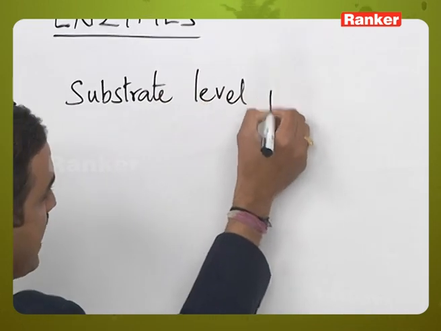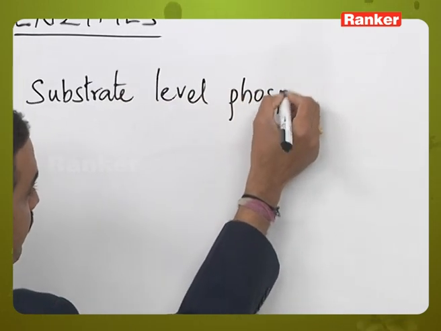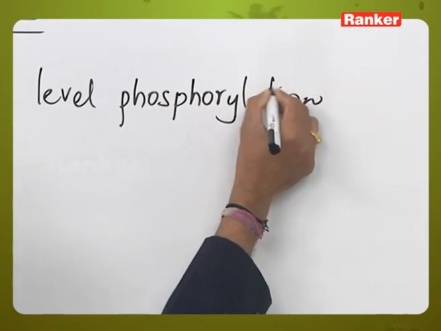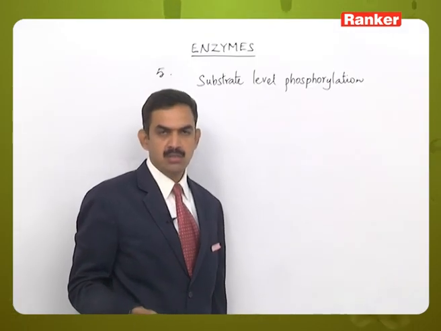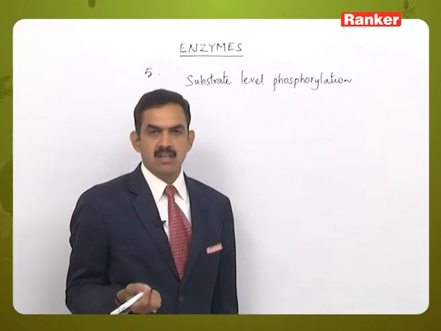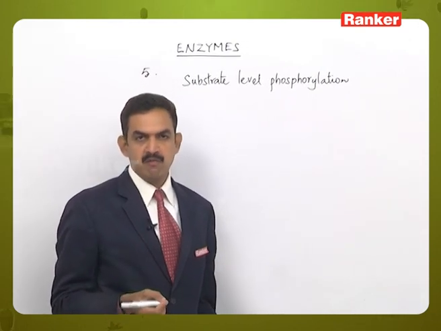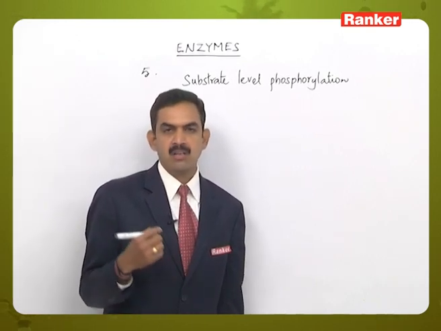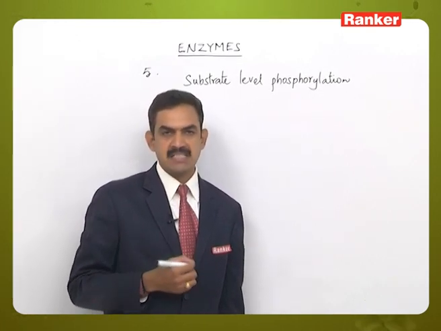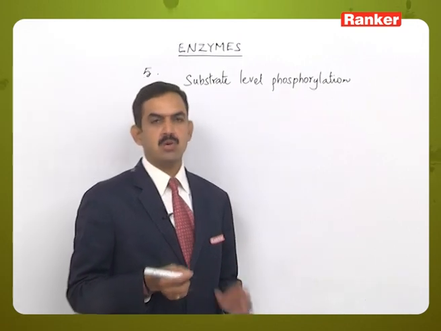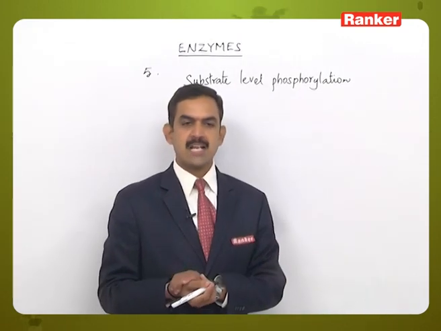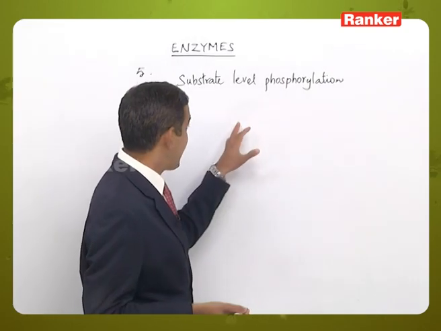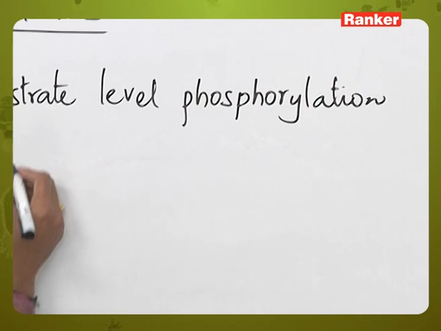Substrate level phosphorylation means the formation of an ATP molecule directly involving the substrate molecule without the electron transport system. This type of ATP synthesis can be seen in both glycolysis and the Krebs cycle of the respiration process.